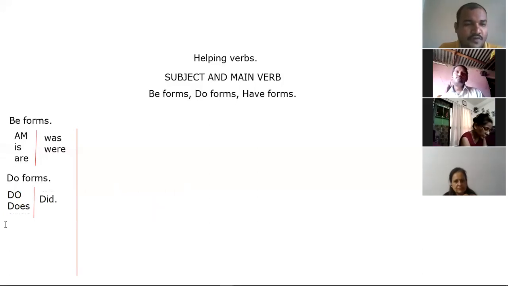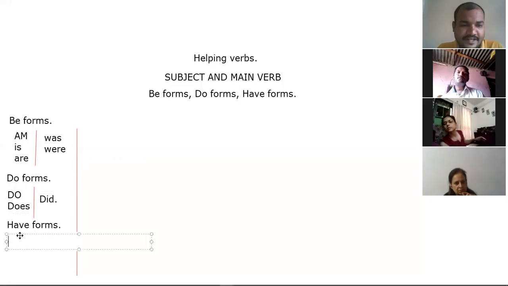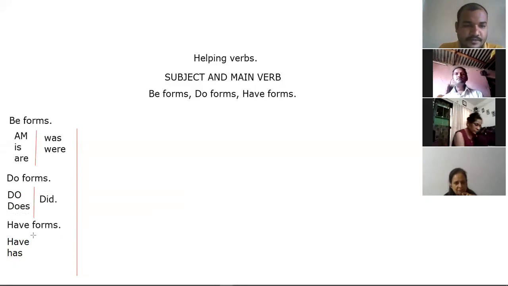So now the have forms. What are the have forms? Have, has. Have or has in the present. What about the past? Had.